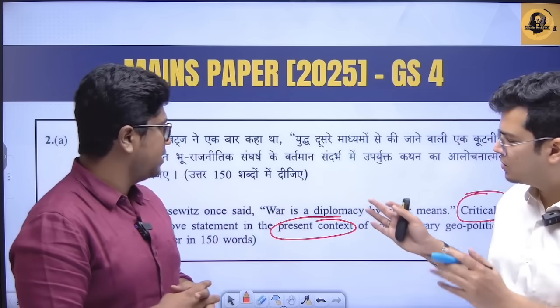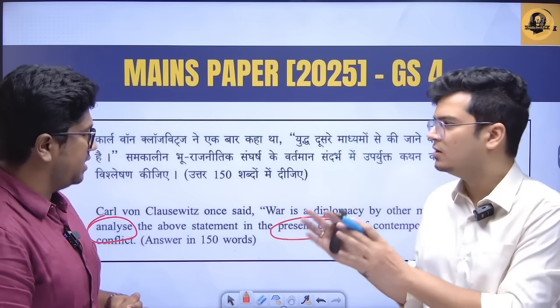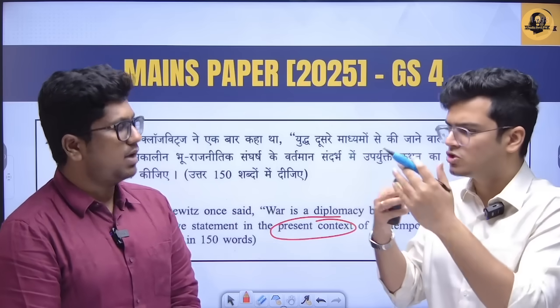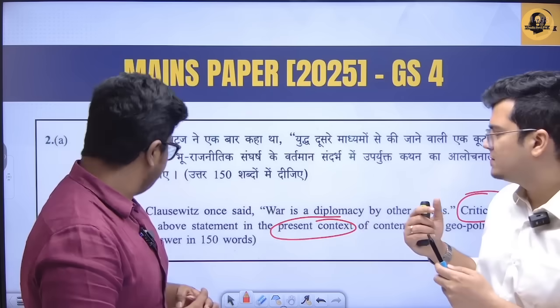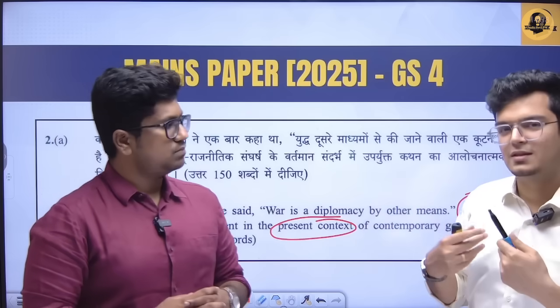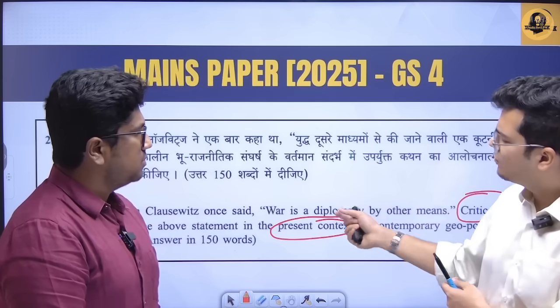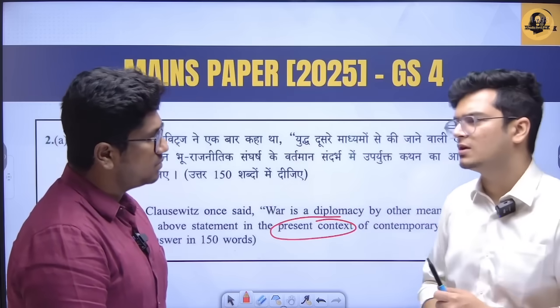So in this question, we have to support this statement, and we also have to disagree with it. Can you give me an idea of how much you would like to disagree and how much you would like to support this statement? Because what I have seen, and maybe this was also the problem I had when I was writing, is that if I were to see this question, maybe I would just write 50% for and 50% against. But what do you think should be the ideal approach?